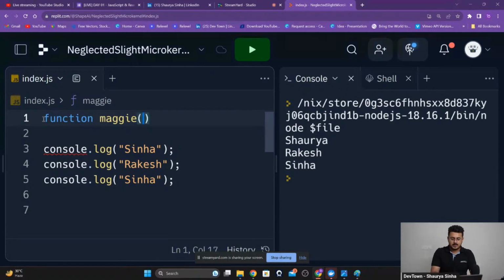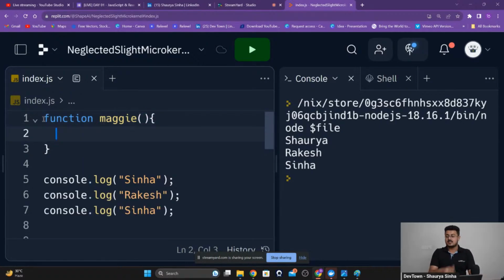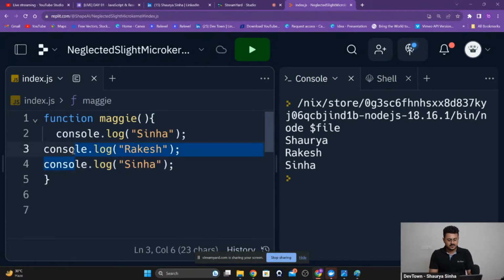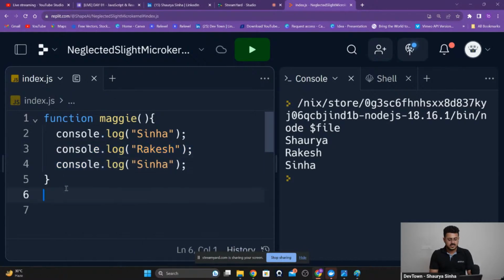And now we have to provide some parentheses. We'll talk about why these parentheses exist, what is the use of these brackets, in a short time. So you don't have to worry about that. And then we'll have curly braces. Whatever code you want this function to contain will go between these curly brackets. We want it to contain these 3 lines of code, so that will go into the curly brackets as you are able to see. And that is how you create a function. Here we have created a function called Maggie that contains these 3 lines of code.